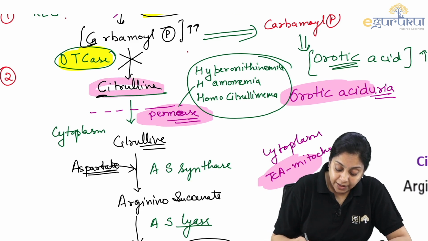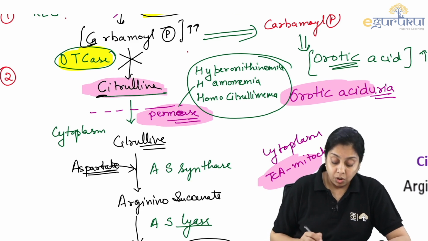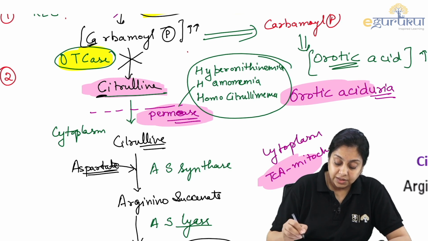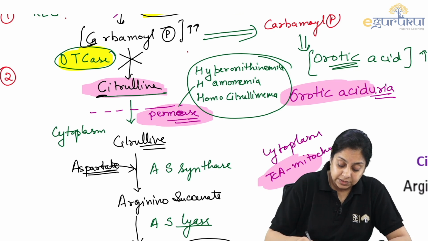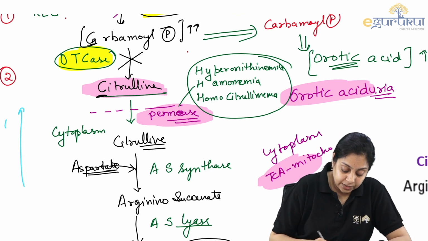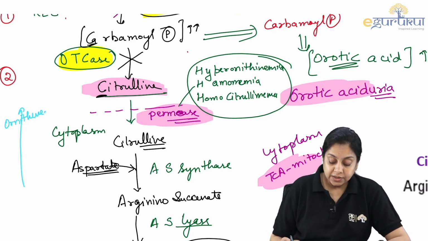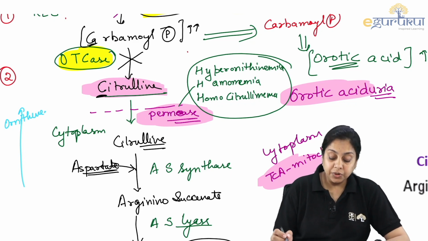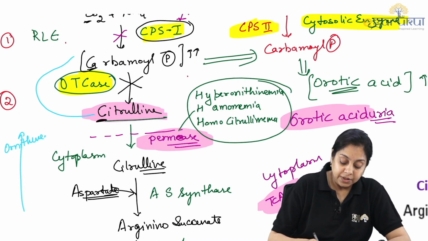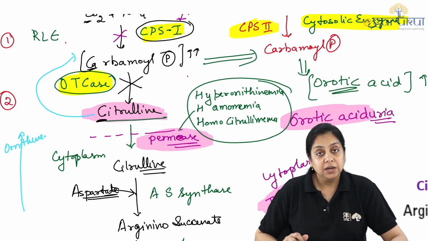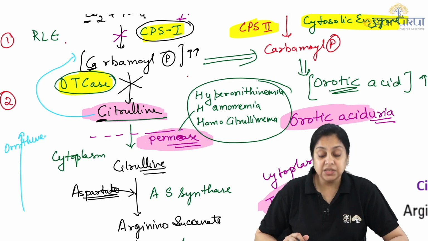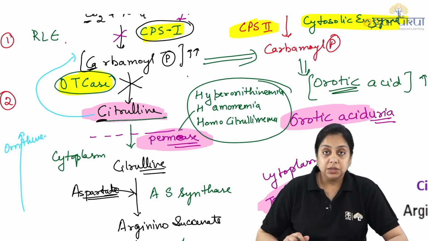Because this will be accumulated, and the ornithine that we are regenerating back is also accumulating here. And also there is hyperammonemia, because that is going to feedback inhibit this enzyme and the ammonium levels will be elevated as well, right? So this is the fourth deficiency, very important for the urea cycle.